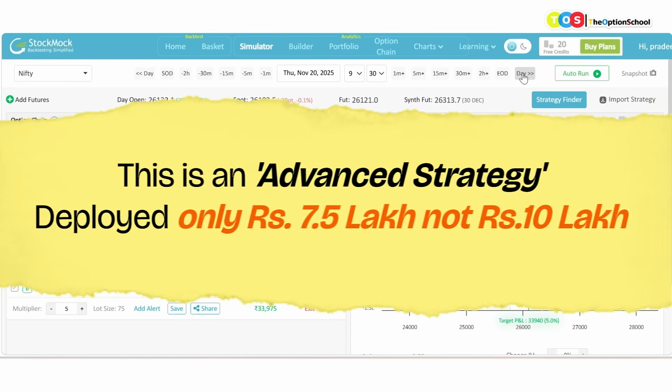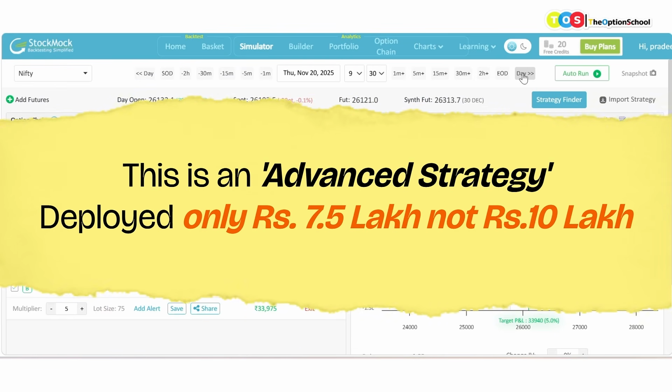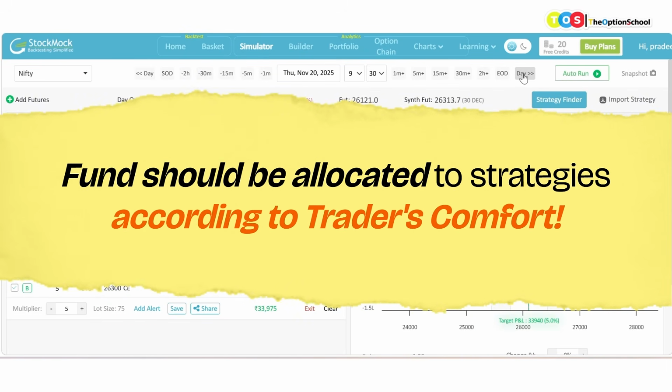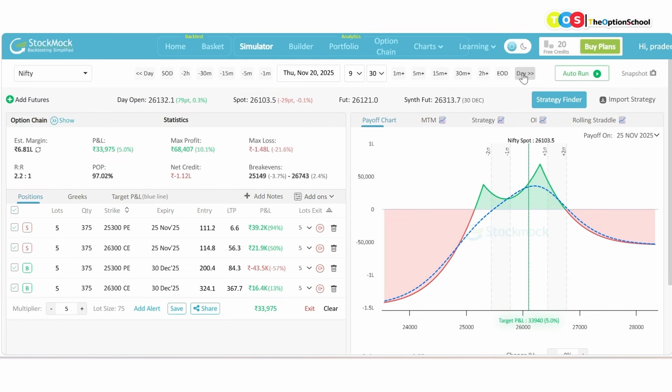And mind it, because this strategy is slightly advanced, I have not deployed 10 lakhs or 15 lakhs in this. I have deployed only 7.5 lakhs in this. But depending upon which strategy I am more comfortable with, I will allocate my funds accordingly. So this is the point at which this trade should have been closed. And I am just taking you for a few more days. It is already Thursday, November 20th, and 25th is the expiry. If I go for another day, let us see what happens.